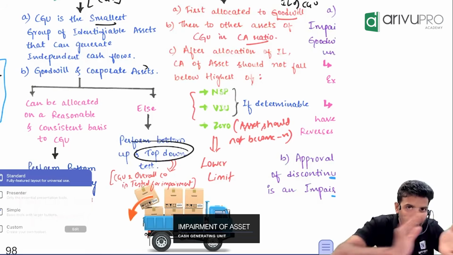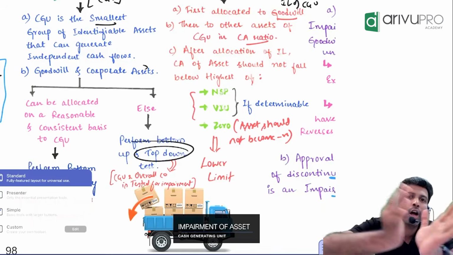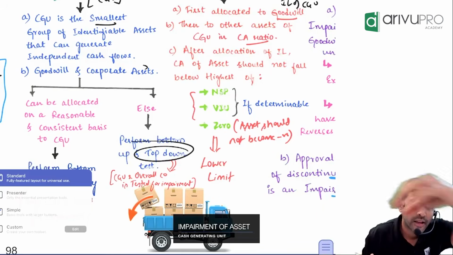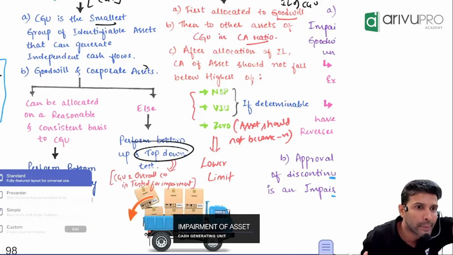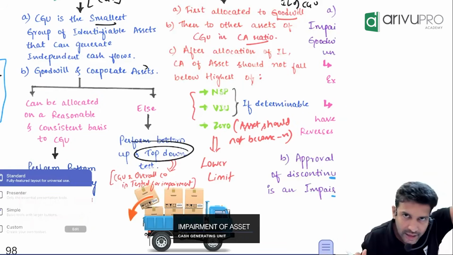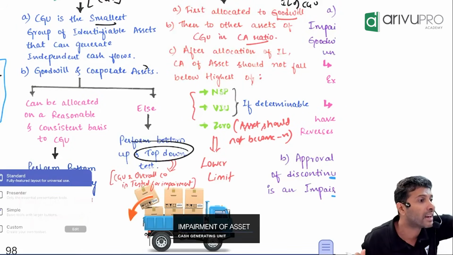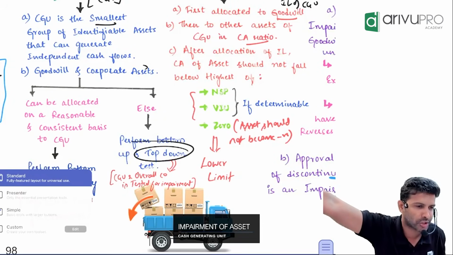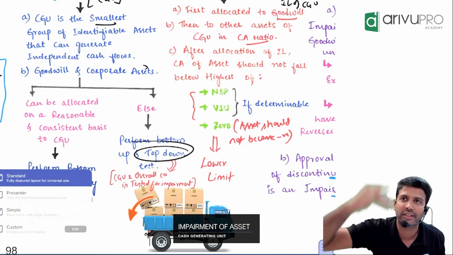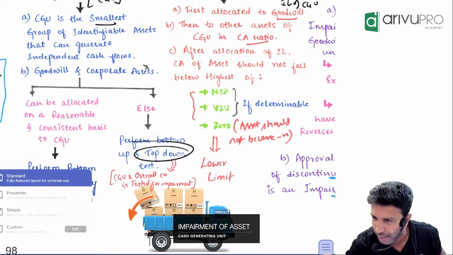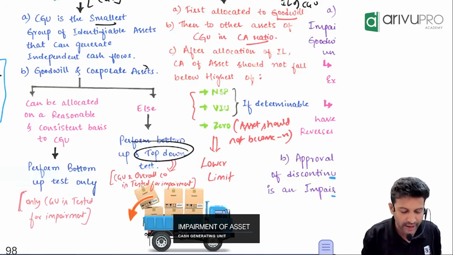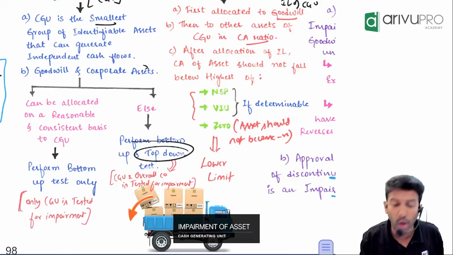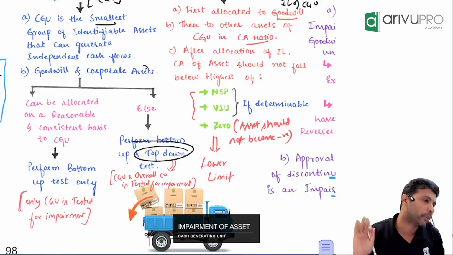If you add all the CGUs, you get the company, so by adding the carrying amount of all CGUs, you get the carrying amount of the company. Then compare the carrying amount with the recoverable amount. If the carrying amount is greater than the recoverable amount, the overall company is impaired.